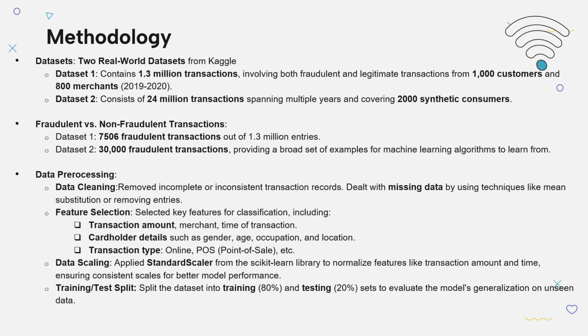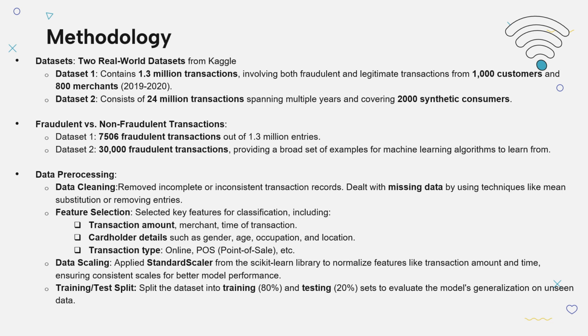Then, data scaling to ensure consistency across different features. The author applied the standard scaler from the scikit-learn library for normalizing features like transaction amount and time. Scaling is important because it prevents large numerical values like high transaction amounts from dominating the algorithm's learning process.